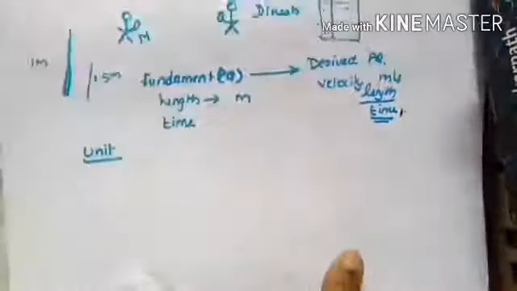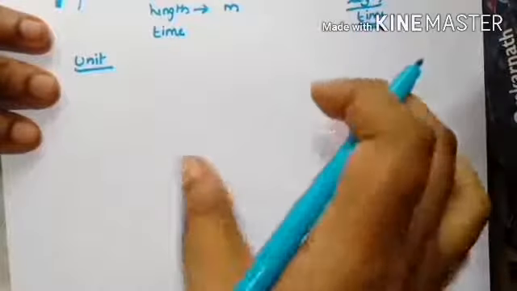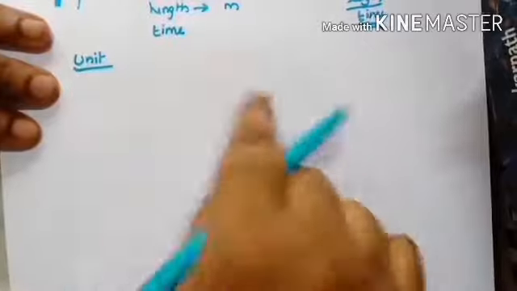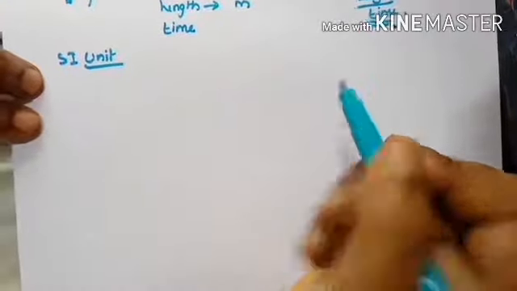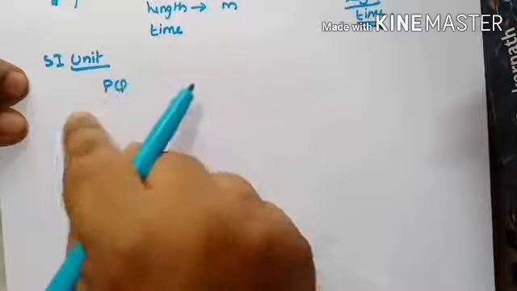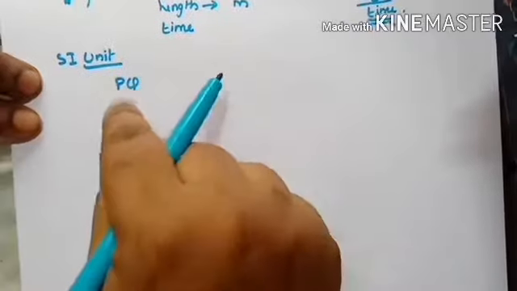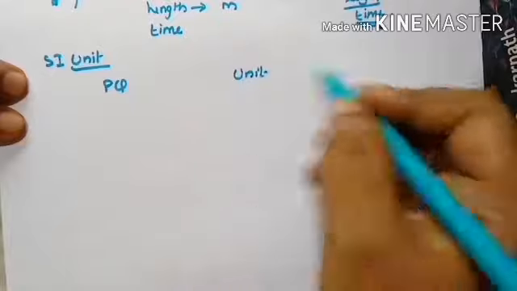So first we are going to make a table. I will not be drawing the entire thing, guys. I will be writing as it is. I would request you to make a table in your paper or notebook and then write. So first, I am writing SI unit. You have to write it not as PQ, but as physical quantity, and then there is unit, and there is symbol.